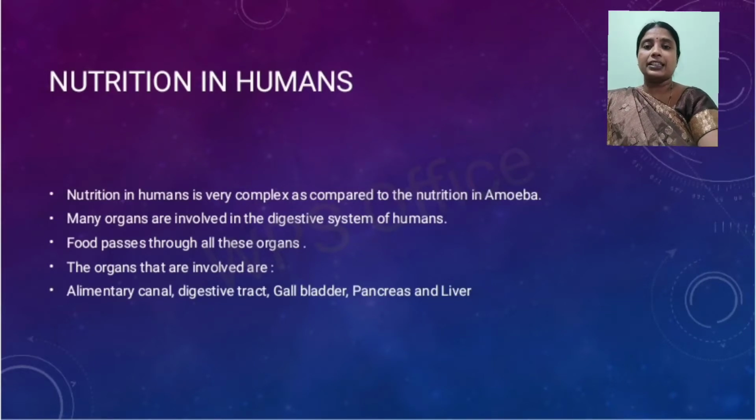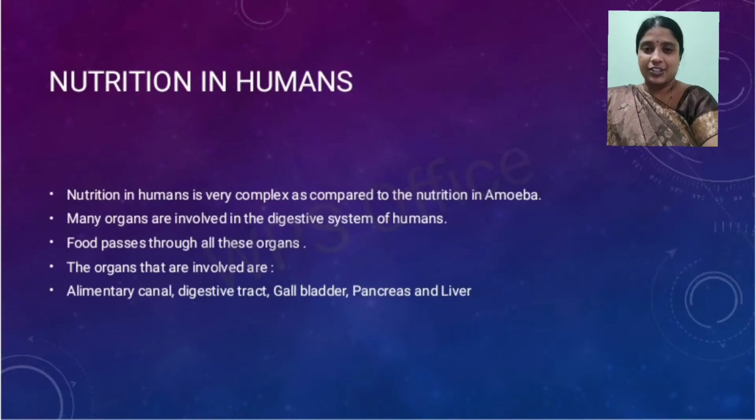In human beings, the food that is taken in is passed through different organs. The different organs involved in the process of nutrition in humans are the alimentary canal, digestive tract, gallbladder, pancreas and liver. So let us explore the role of these organs one by one.